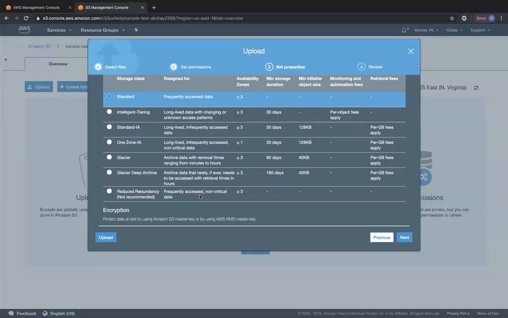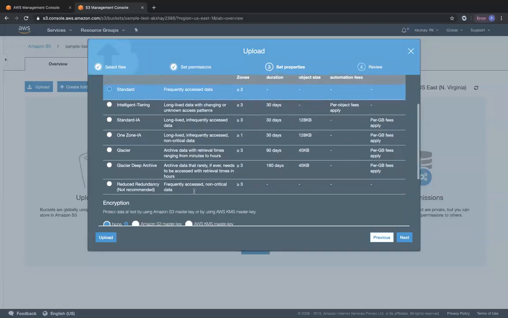So if there is some non-critical data that I can lose over a period of time, I will go with reduced redundancy storage, but it's not recommended. If you see it in the exam, you can just look out for keywords along the lines of non-critical data, or frequently accessed non-critical data. In the sense that if you are going to put a text on a particular image, but then you are going to lose that data after 10 or 15 days, you can just recreate it, right? So in these kinds of scenarios you can use reduced redundancy storage, but it's not recommended. AWS is removing it slowly, so probably even in the exam you may not see it.